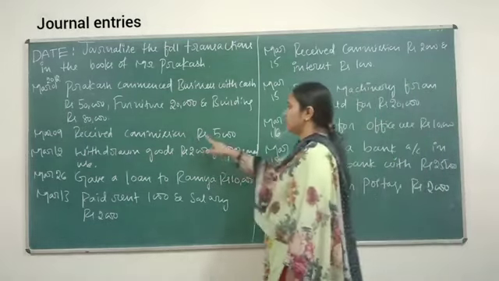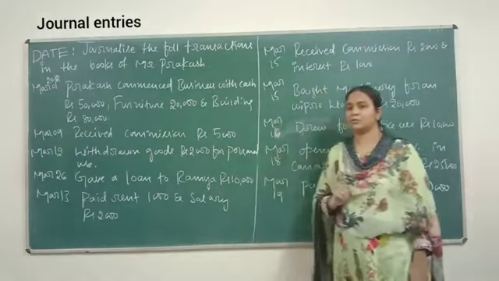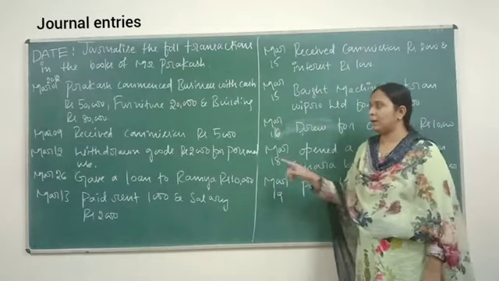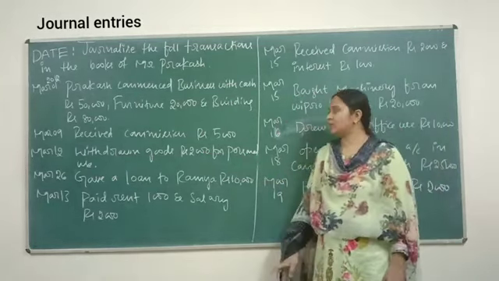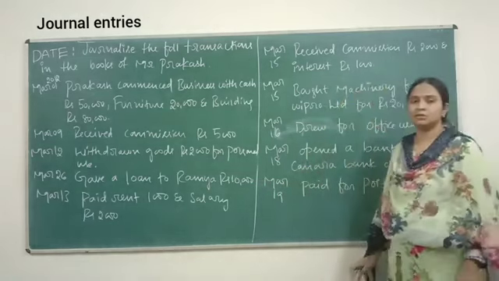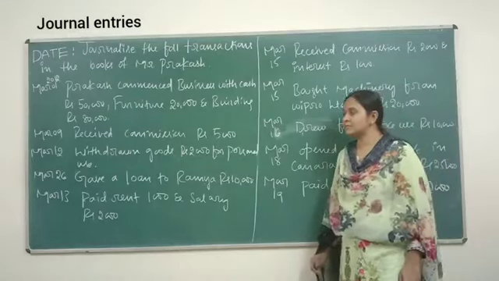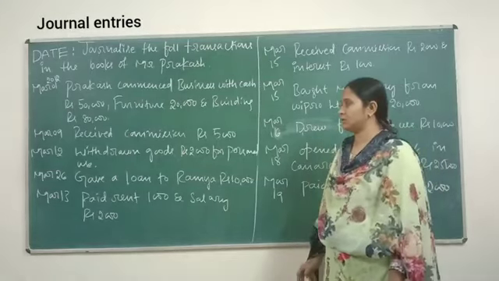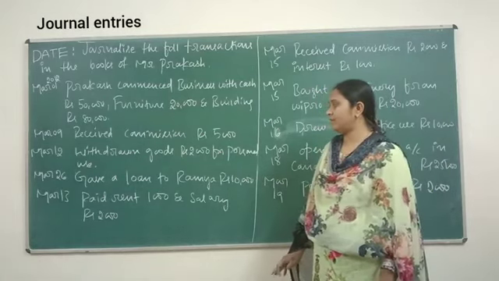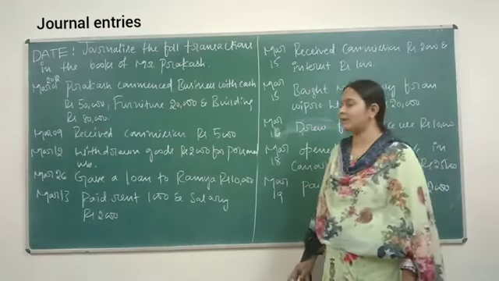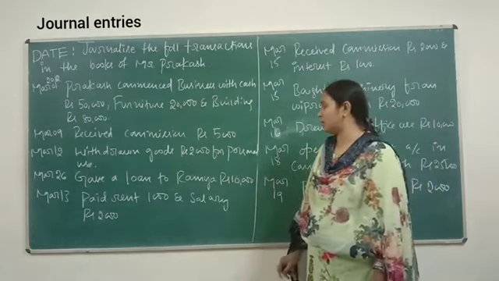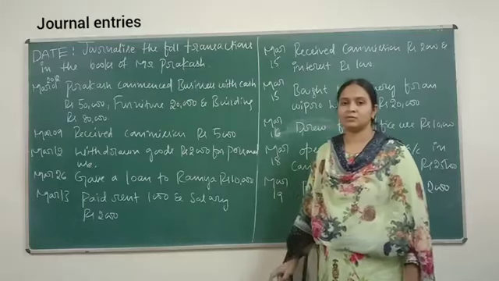March 9, received commission rupees 5,000. March 12, withdrawn goods rupees 2,000 for personal use. March 26, gave a loan to Ramya rupees 10,000.